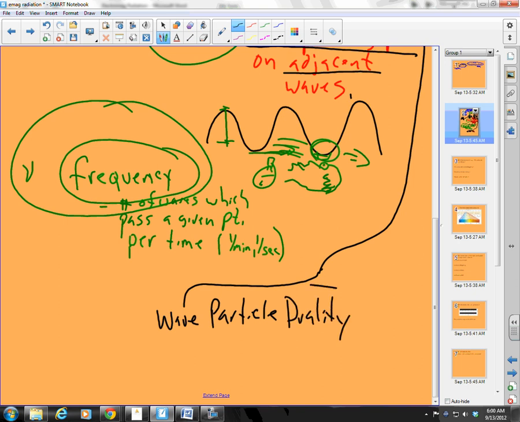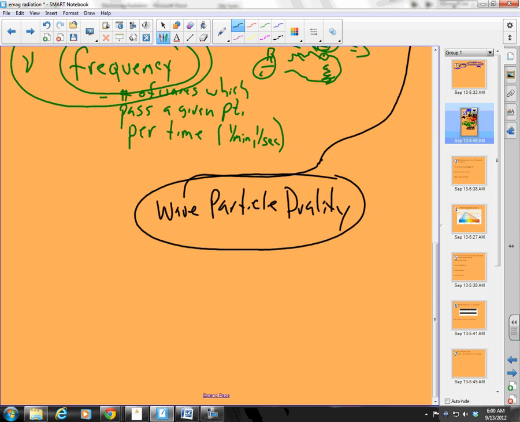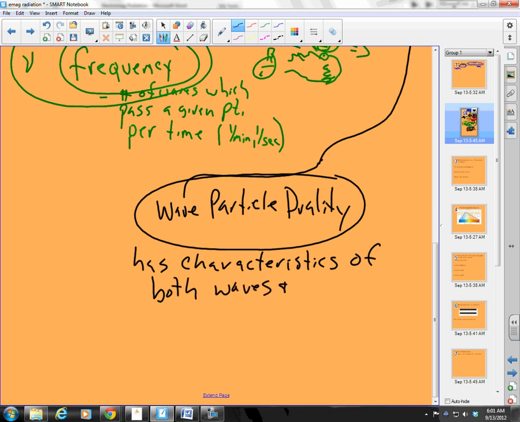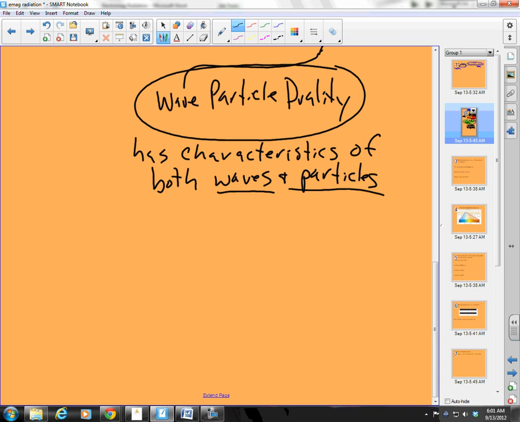Duality. What does that mean? Well, a wave particle duality means that electromagnetic radiation has characteristics of both waves and particles. It's not a wave, it's not a particle, it's light. It's electromagnetic radiation, and it has characteristics of both. And specifically, what characteristics does it have?